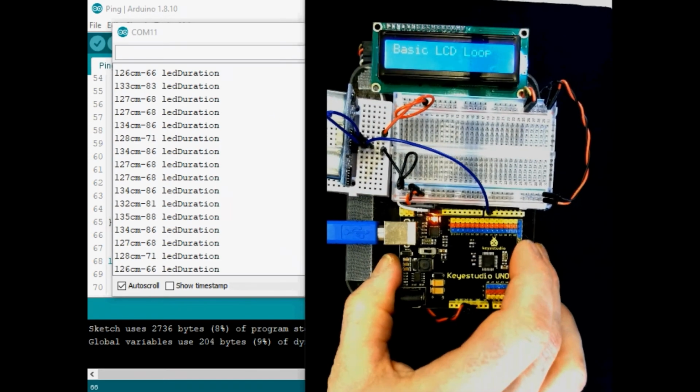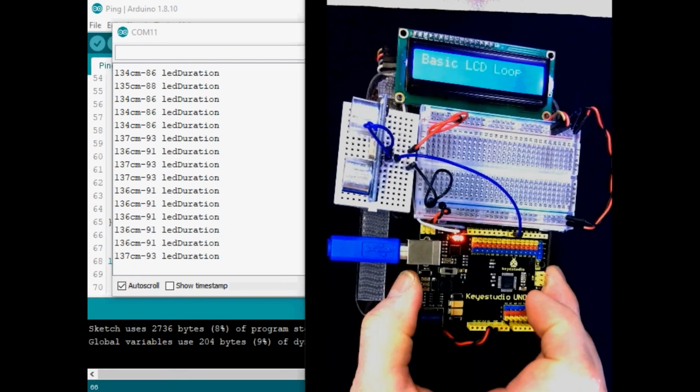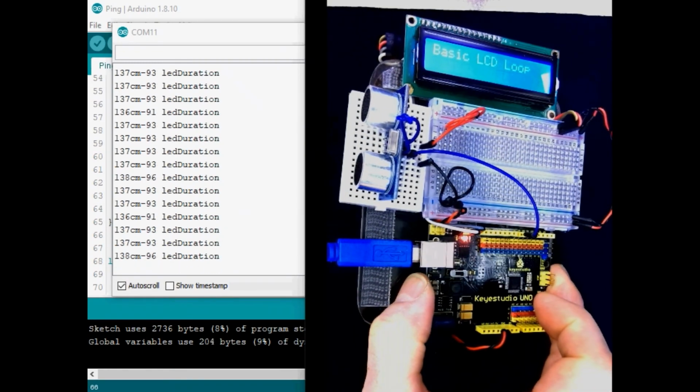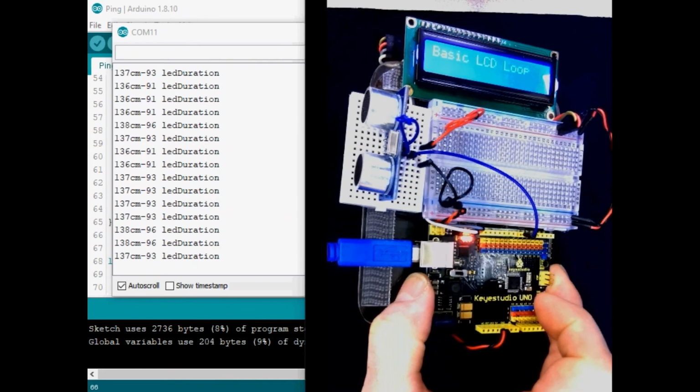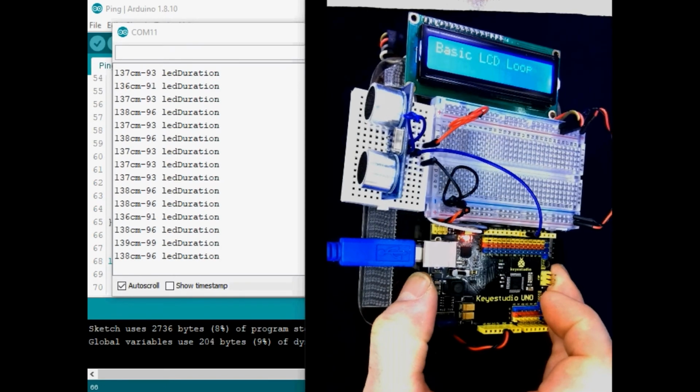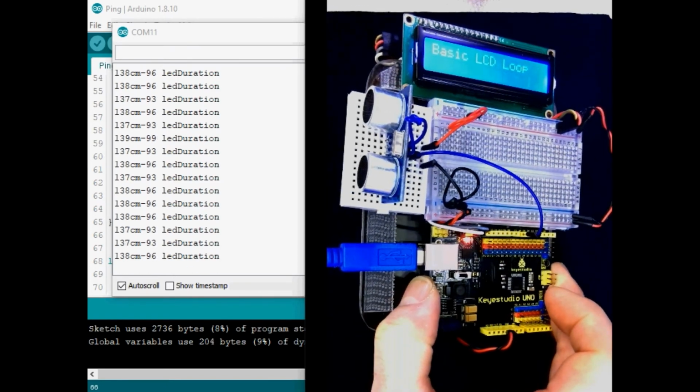There we go. Now by tilting it up, what that means in my lab here is that I'm pointing it into open space. And so we're in the upper 90s. Now we can tune this. Tune this means adjust it to what we're really seeing so that it picks a lower value. So I would expect this to be 100% in the LED duration.